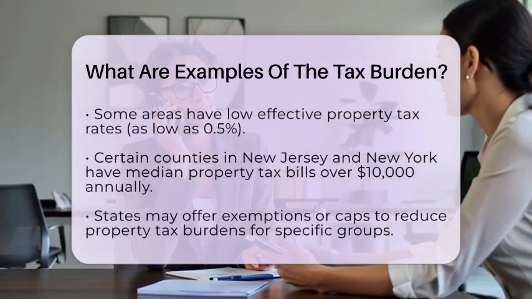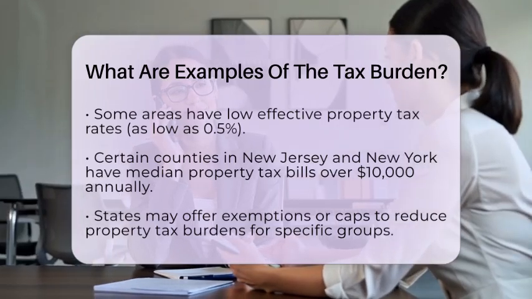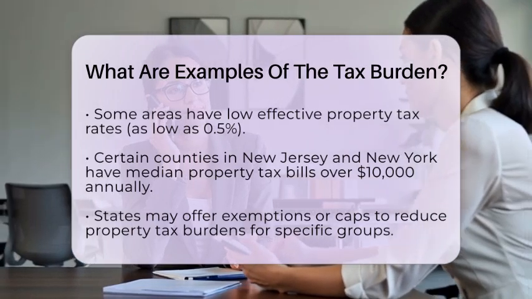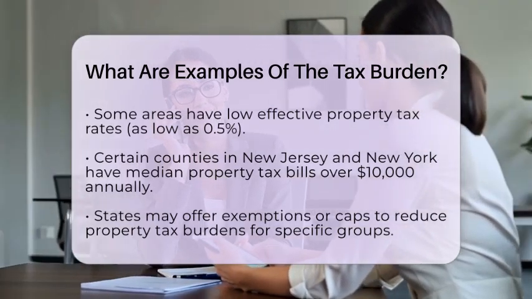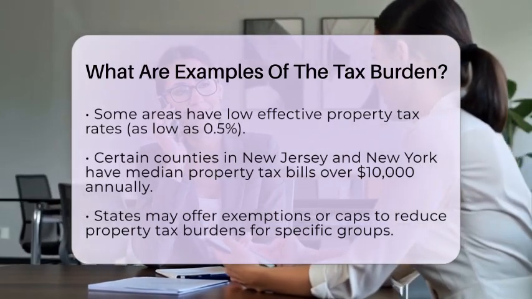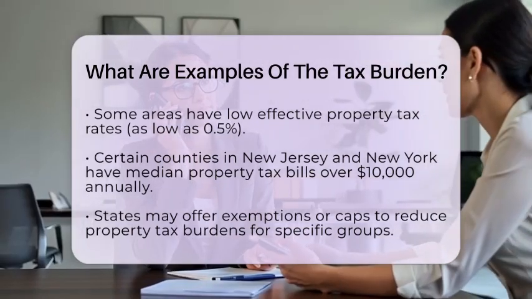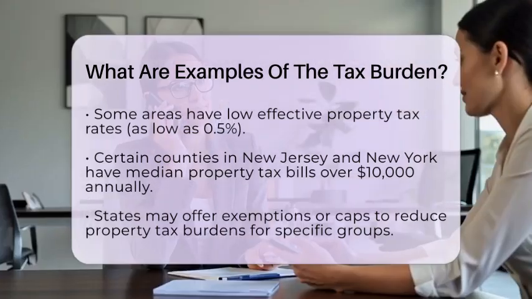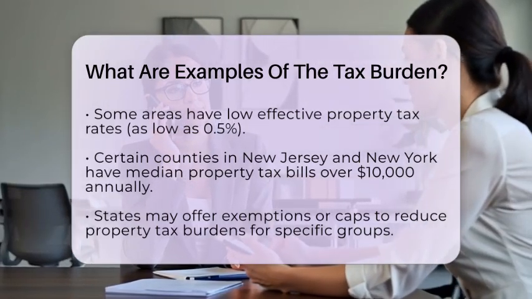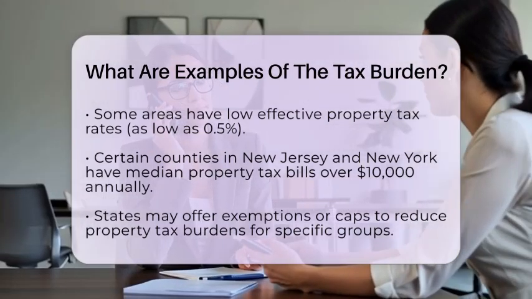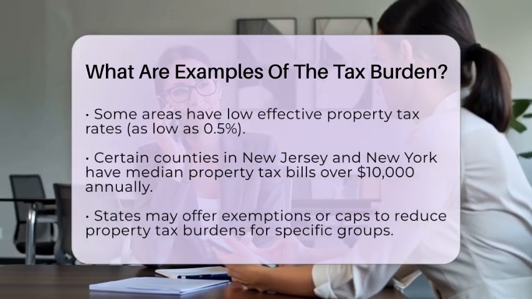Additionally, many states provide exemptions or caps that can help reduce the property tax burden for specific groups, such as seniors or veterans. Homestead exemptions can lower the taxable value of a property, while circuit breakers limit tax liability for low-income or elderly homeowners. These benefits can significantly lower the effective tax burden and may influence your investment decisions, especially if you are targeting properties that qualify for these exemptions.